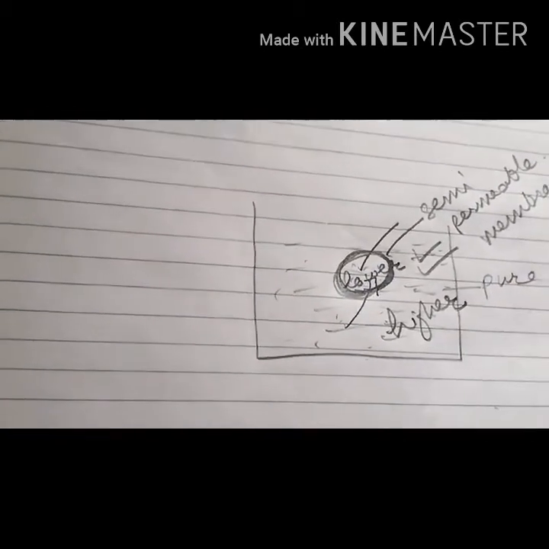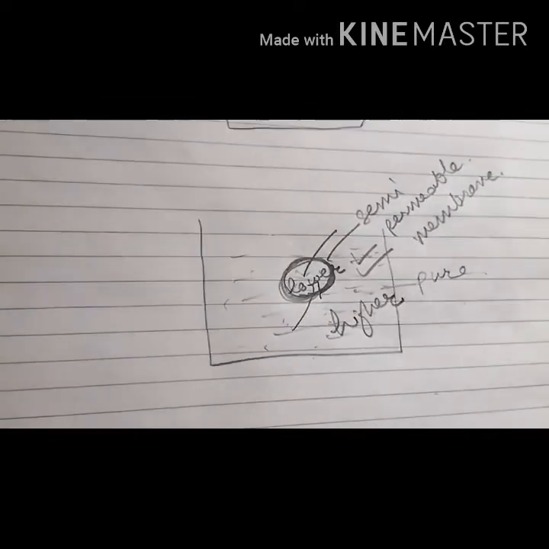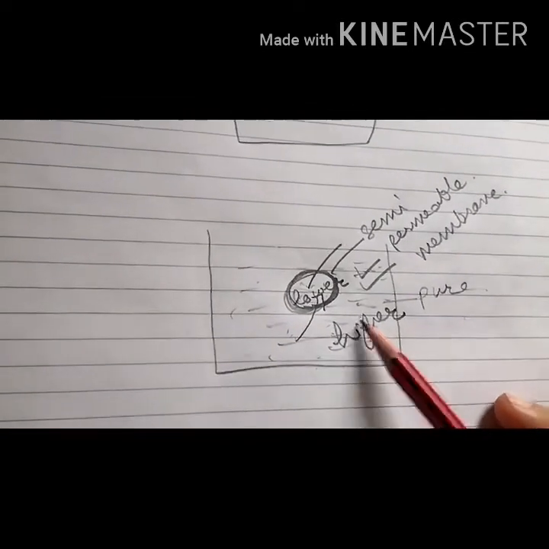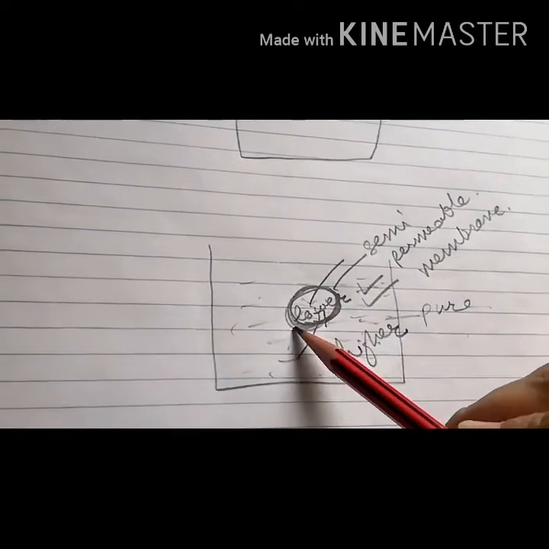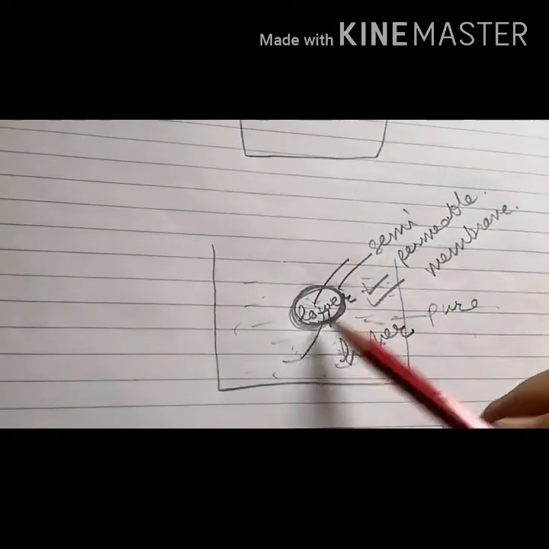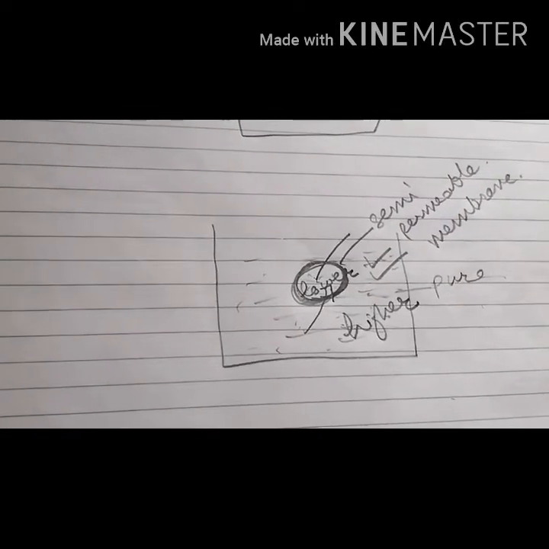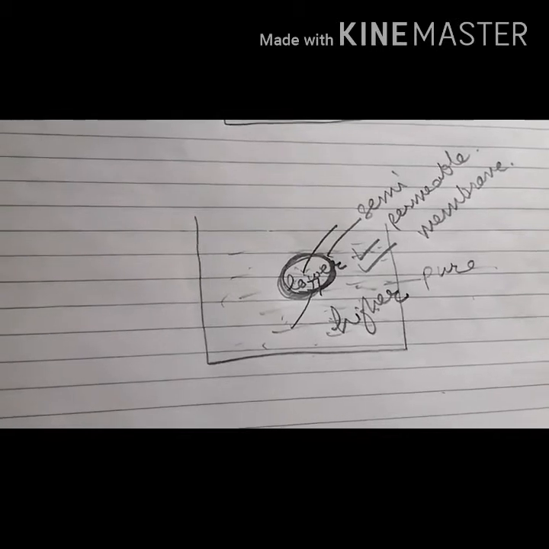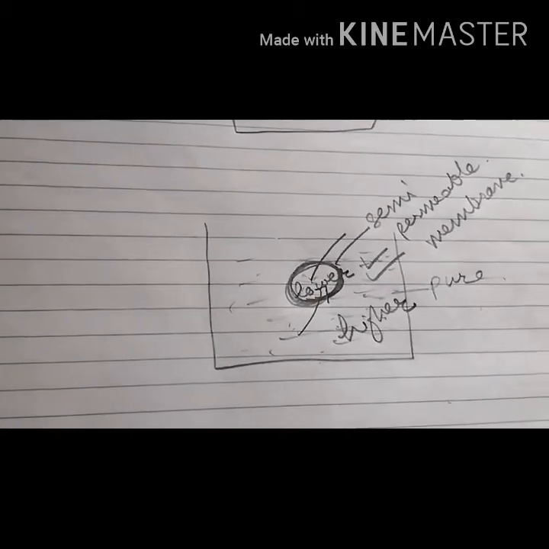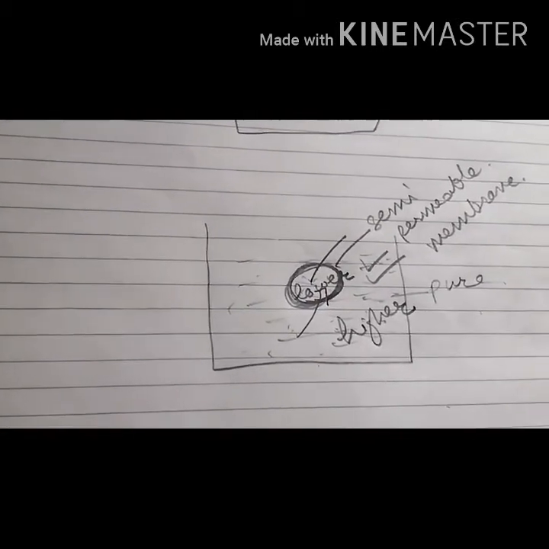Membrane. So this process is called osmosis. The movement of water particles from higher concentration of water to lower concentration of water through a semi-permeable membrane is called osmosis. So if somebody asks you how does water move inside and outside the cell, it will move through the process of osmosis.